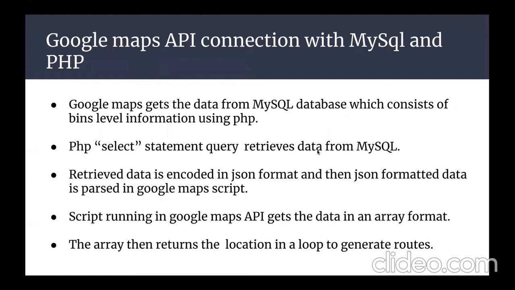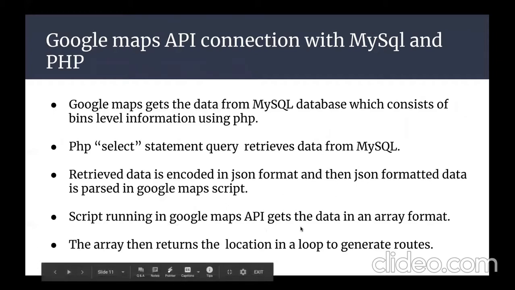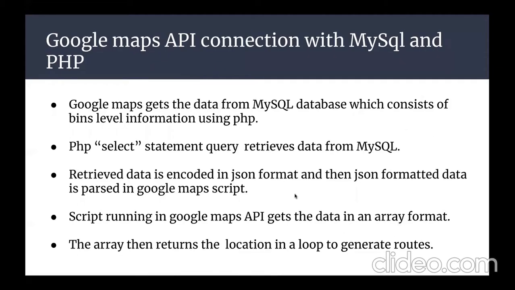So we have implemented this Google Maps API, which would display where the garbage bins are located after we add them, and we have also configured the database accordingly. A script running in the Google Maps API gets the data in an array format.